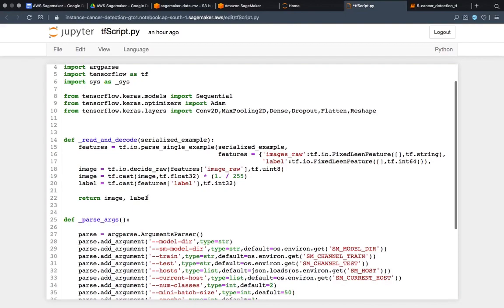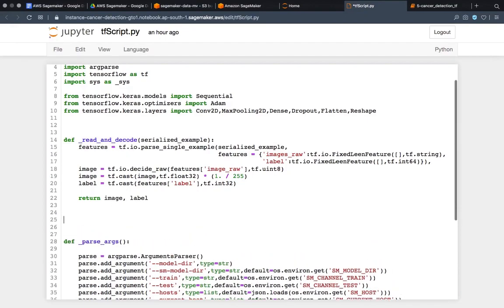One intuition I can give you is that this function will help us load images and their labels, and then we will normalize each image to a range of 0 to 1. So read and decode we have done. We have read the image, we have told it how to read and decode the image.